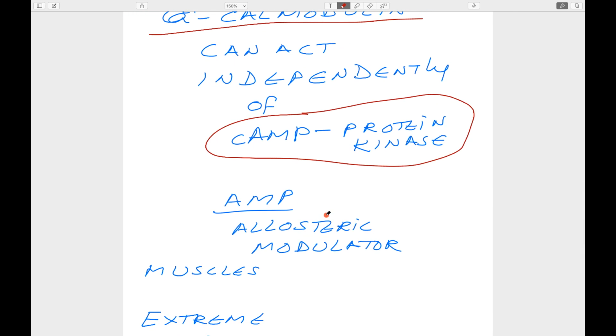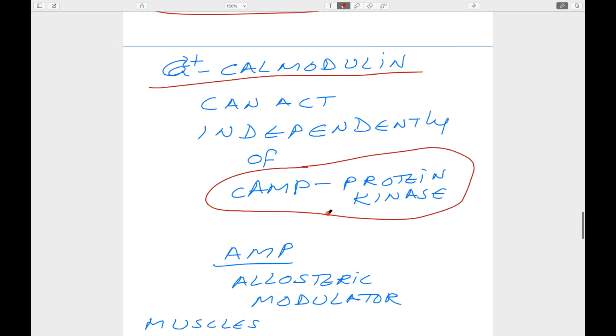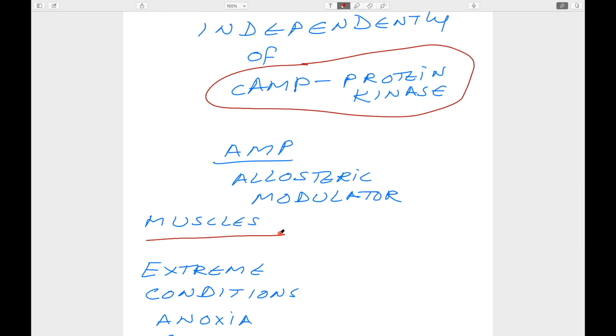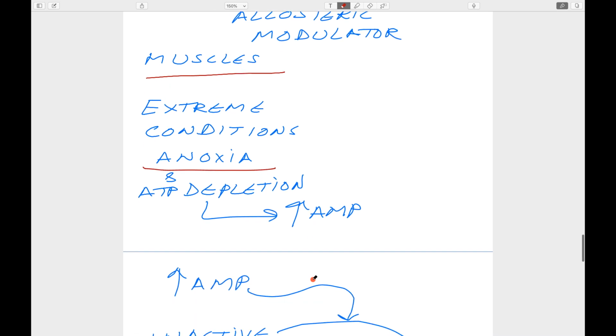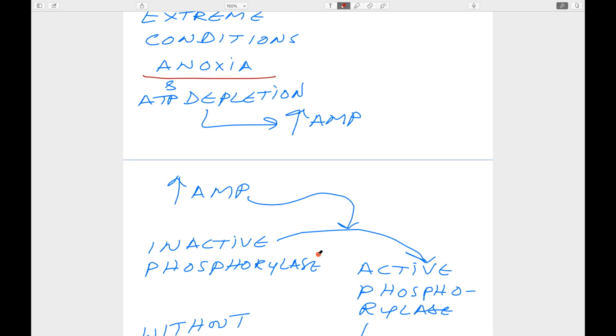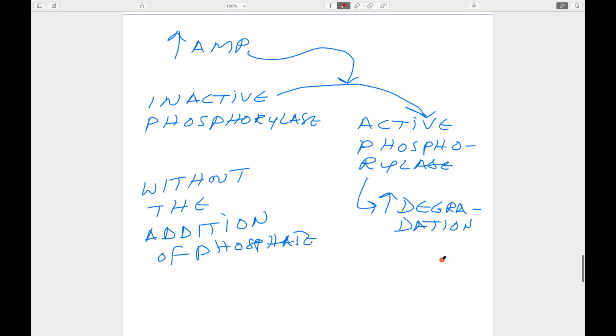Then we also talked about AMP as allosteric modulator in the muscles. Then extreme conditions, in anoxia and also ATP depletion, so lack of oxygen, and also in the ATP depletion. What happens? Fatigue of the muscles takes place. Then increased AMP will be there. Increased AMP causes the inactive phosphorylase to become the active phosphorylase, and so there is increased degradation.